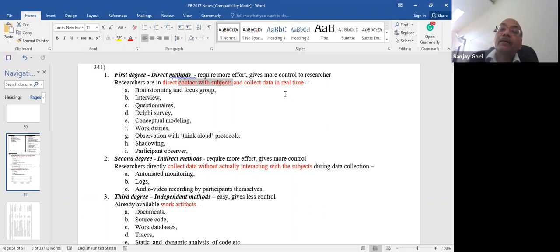Okay, and then independent methods, where a certain thing was done, you don't want to change it now, you want to just understand what happened, so that in future you can do things in a modified or improved manner. So these are the three methods of data collection, primarily three broad methods of data collection, which will be applicable to a lot of empirical study fields: direct, indirect, and independent. First degree, second degree, third degree.